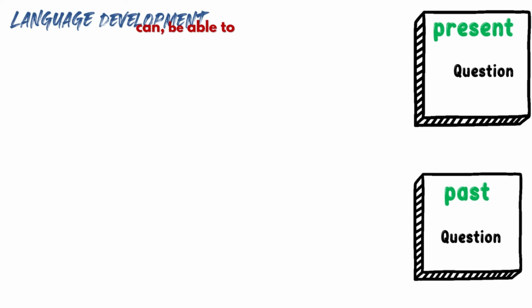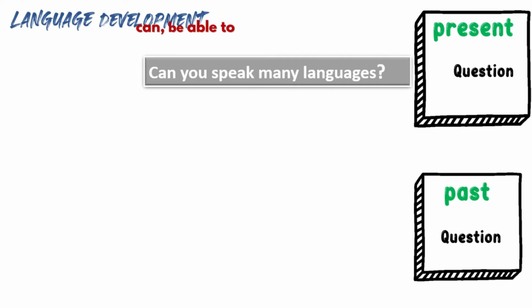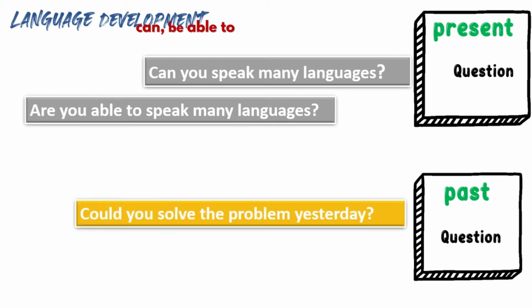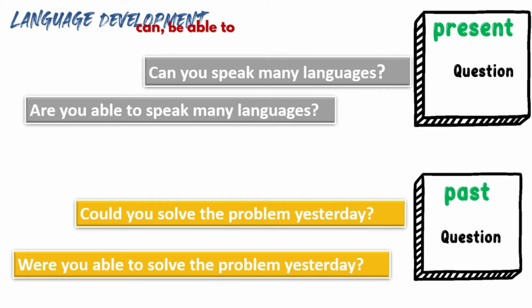We use can and be able to for questions. In the present, we'll say, can you speak many languages? Are you able to speak many languages? And in the past, we can ask the question, could you solve the problem yesterday? Were you able to solve the problem yesterday? These are the present questions and the past tense questions for can and be able to.